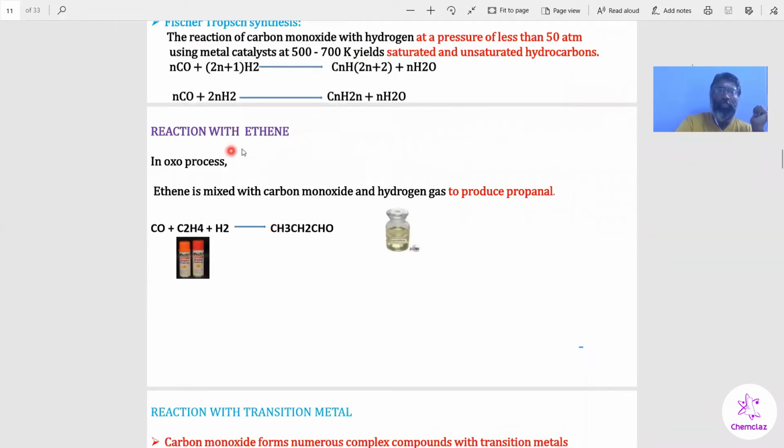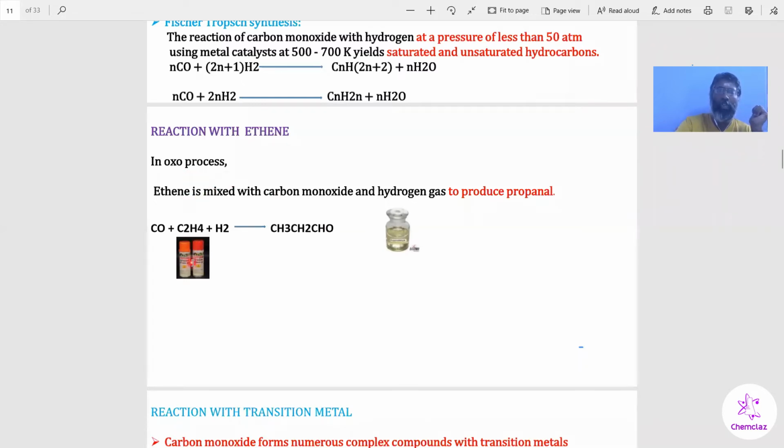Then reaction with ethene in the oxo process. Oxo process means formation of an aldehyde group. The process is called the oxo process. Oxo means CO group, so it is called the oxo process.